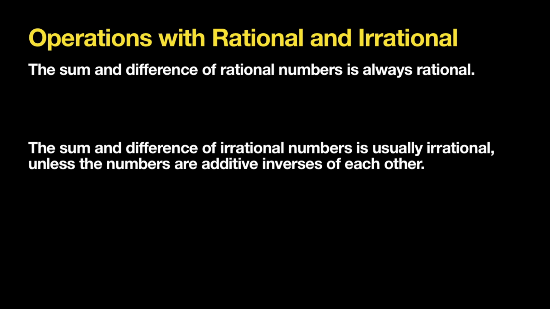When it comes to the operations with rational and irrational numbers, the sum and difference of rational numbers is always rational. So anytime that you add or subtract two rational numbers, your answer will always be rational. For example, if you have 4 and another rational number is going to be 1/2, so we subtract 1/2 from 4, we know that this is going to be 3.5.